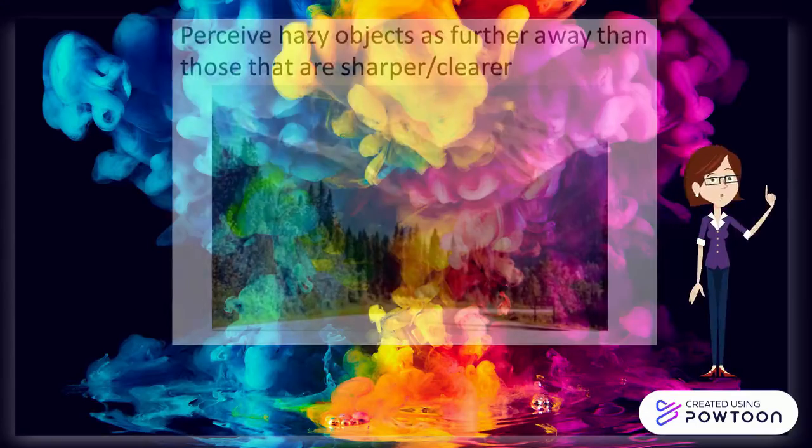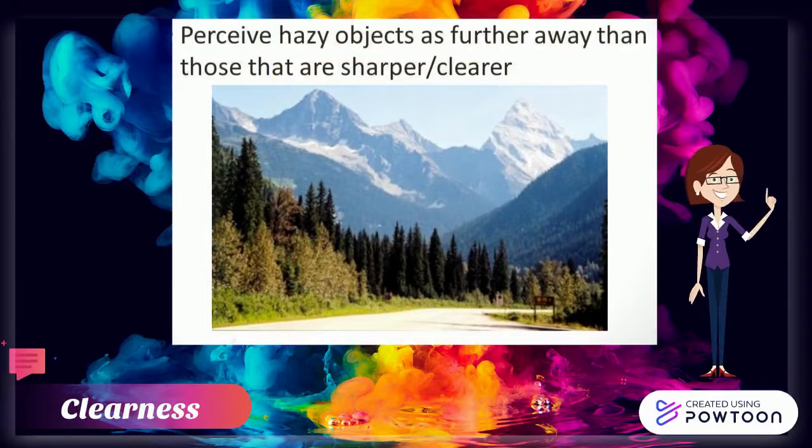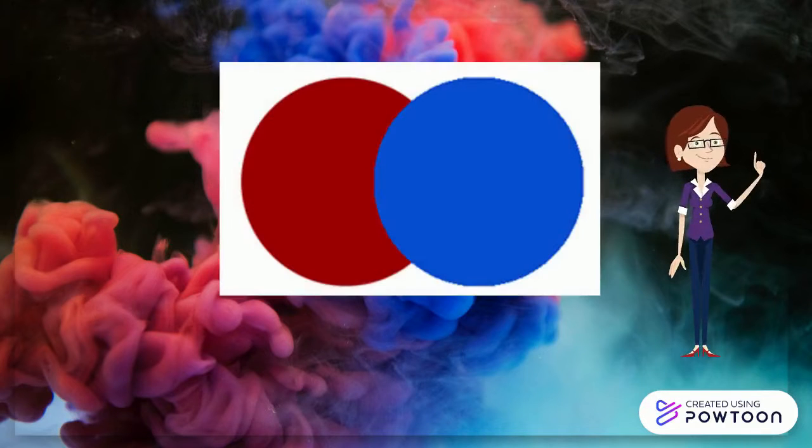The first cue to judge depth is clearness. Nearby objects appear to be clearer. So the clearer is the closer, right? Let's move to another point. Which of these 2 circles appear to be closer? Yes, the blue circle. I agree with you.